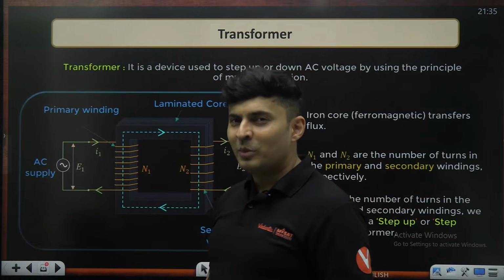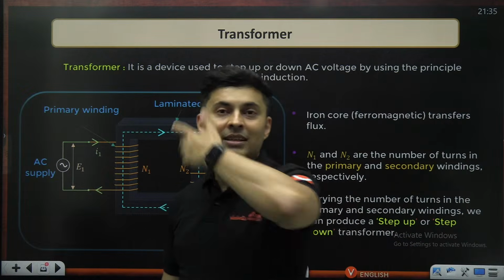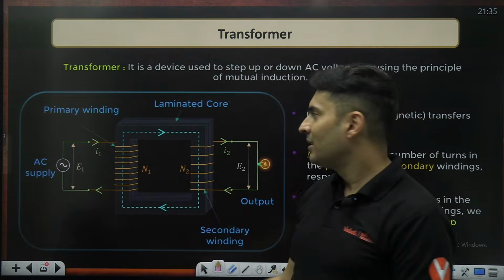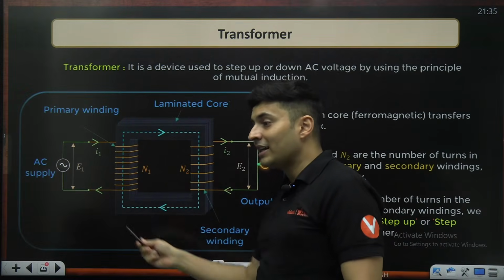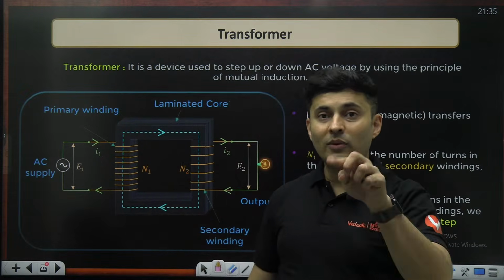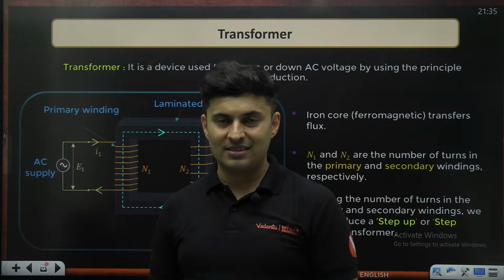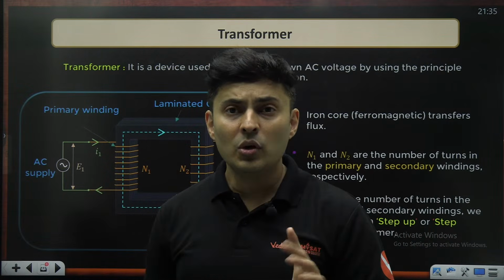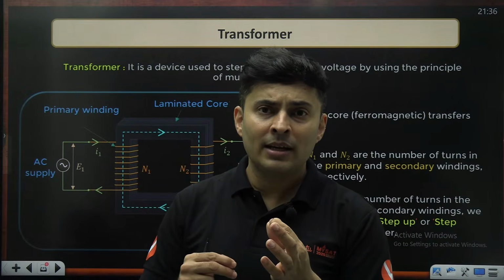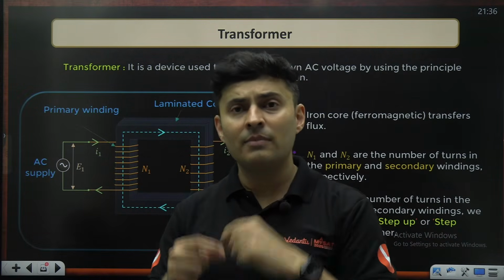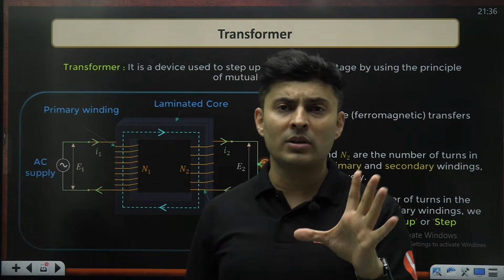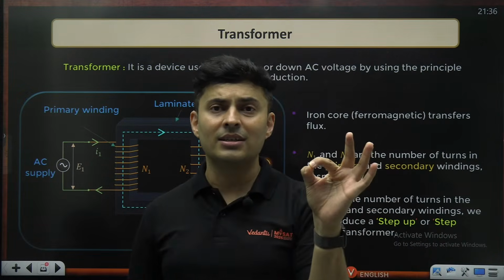But the moment you use a ferromagnetic material, there are other things which happen. What are those other things? Well, ferromagnetic materials show one property called hysteresis. And what is this hysteresis loss? When you magnetize a ferromagnetic material, demagnetize it, again magnetize it, in this process, it's not a reversible pure process. There is a loss of energy.